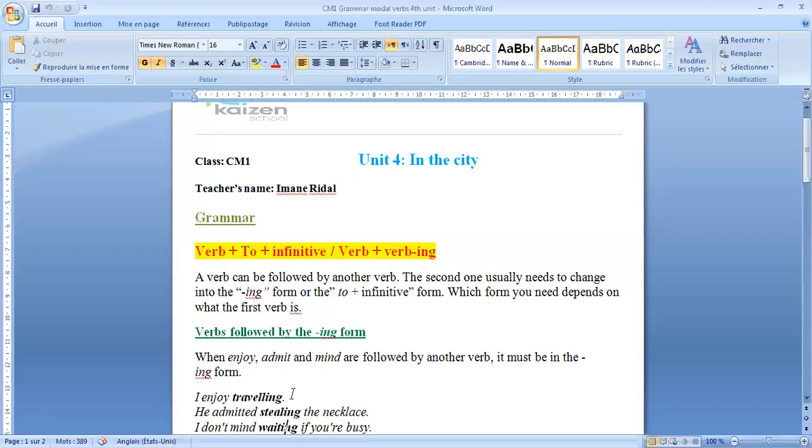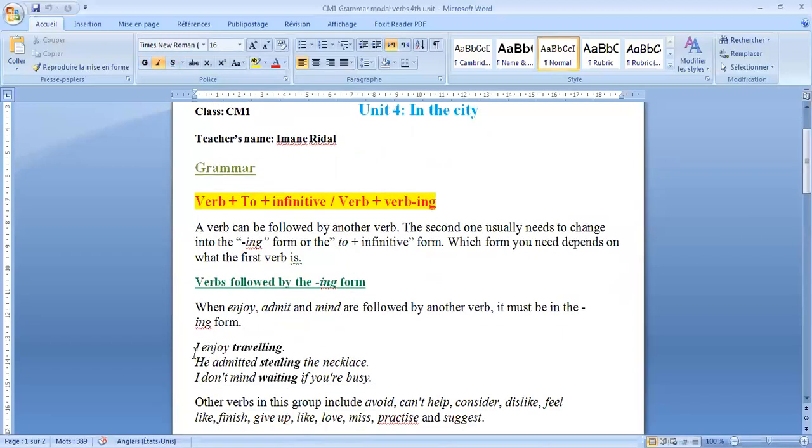Here we have some examples. I enjoy traveling. He admitted stealing the necklace. I don't mind waiting if you are busy. So here, the second verb takes the ing form because the verb before it, we have enjoy, admit, and mind.